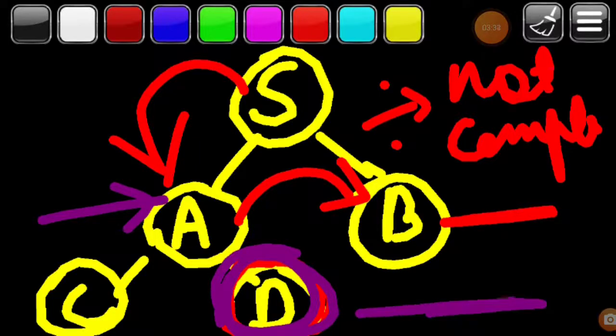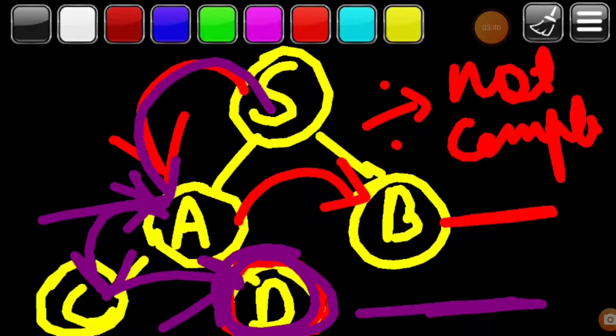But if we set the limit at this point, then we can easily reach this goal node. So this is the basic drawback of this depth limited search, because we are setting the limit depth wise.